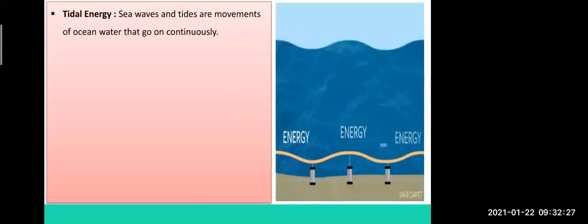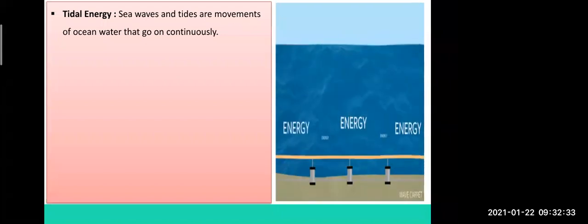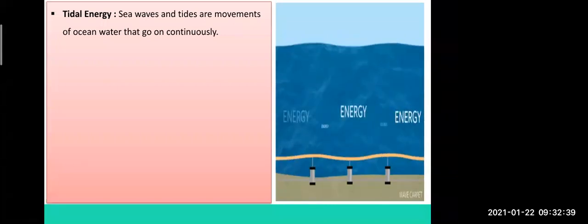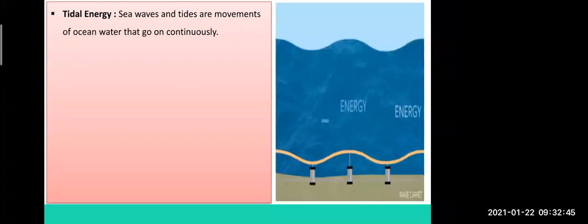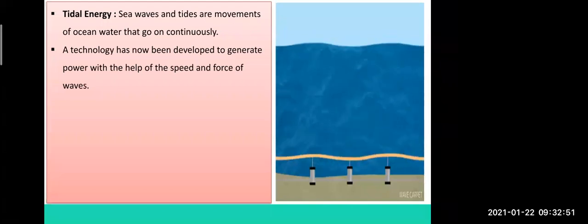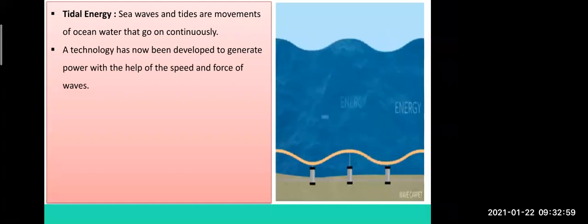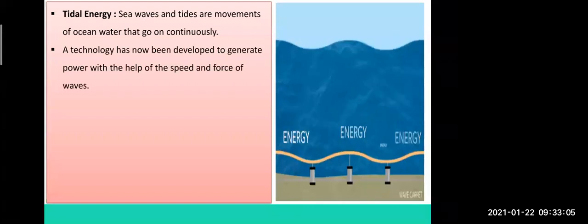Now, the energy which is used from the ocean or the water is known as tidal energy. Sea waves and tides are the movement of ocean water that goes continuously, and this can be used to generate electricity. A technology has now been developed to generate power with the help of the speed and force of waves. Whatever waves and tides come in the ocean, they come with great speed, so that force and speed can be used to generate electricity. You can see under the water some device has been put to generate electricity.